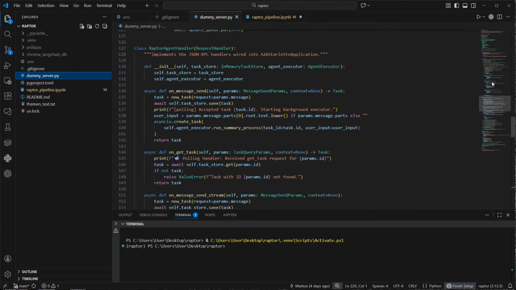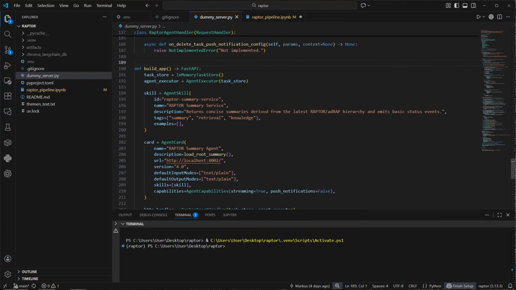So that's a very simple A2A server. Pretty much the raw boilerplate code. The only dynamic part is here in the agent card, the description, load_root_summary. That is a function that reads our text file and dynamically provides it for our agent.